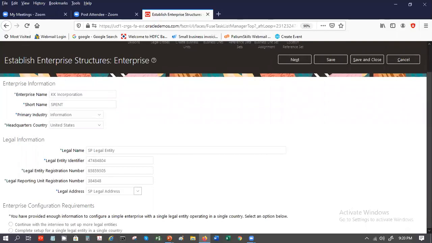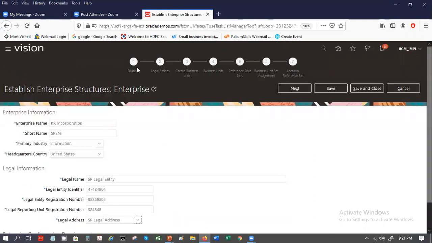After doing this, it says that you have provided enough information to configure a simple enterprise with a single legal entity. Now, it might happen that you have more than one legal entity, then you can't continue. You'll have to say continue with the interview to set up more legal entities. Interview is like a wizard which takes you step by step through all these steps here, 1, 2, 3, 4, 5, 6, 7.